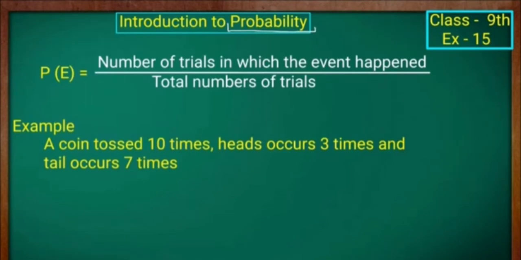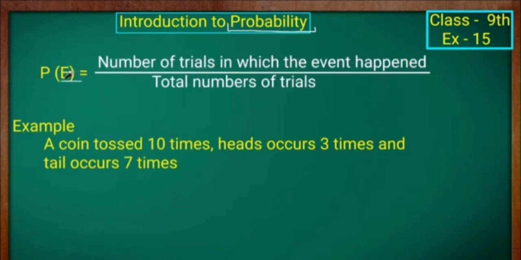The formula is P of E, the probability of the event occurred, that is the number of trials in which the event happened to the total number of trials. We are going to find the fraction of the events occurred, that is the probability. P of E is the probability of the event.